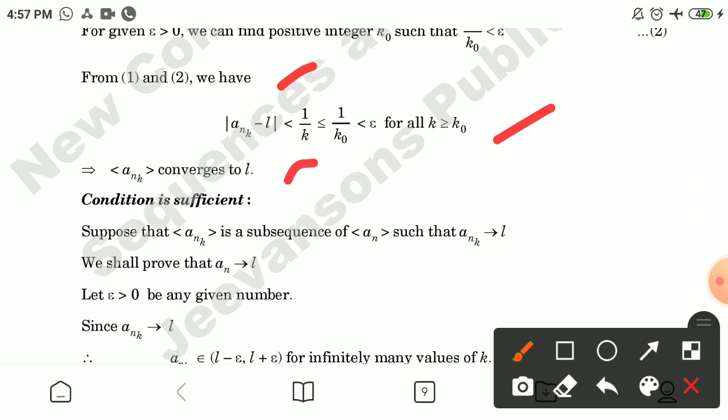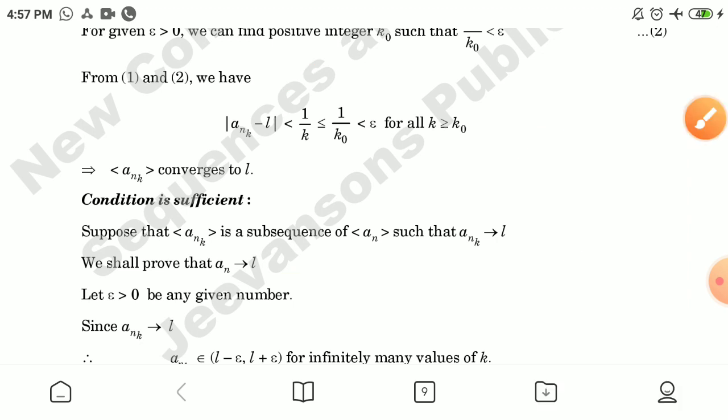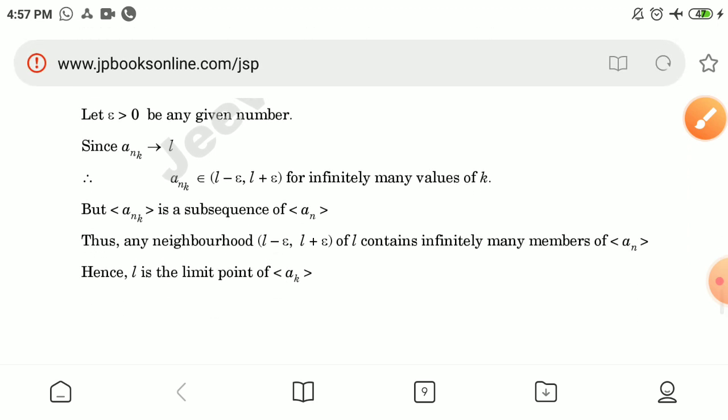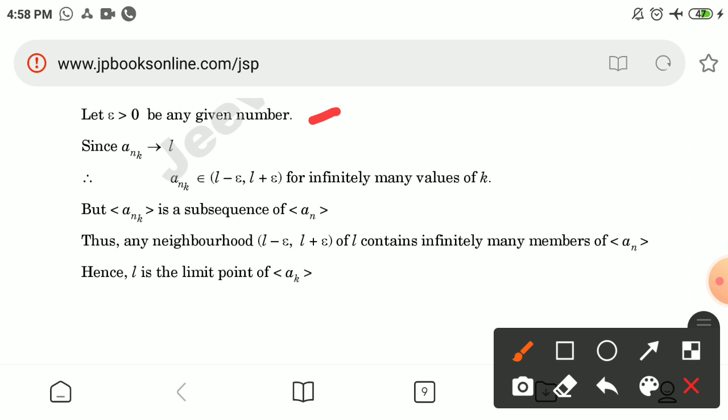Now, the condition is sufficient. Suppose that a_nk is a subsequence of a_n such that a_nk converges to L. Now, we shall prove that L is a limit point of a_n. Let epsilon greater than 0 be any given number. Since a_nk converges to L, a_nk belongs to (L - epsilon, L + epsilon) for infinitely many values of k. But a_nk is a subsequence of a_n. Thus, any neighborhood (L - epsilon, L + epsilon) of L contains infinitely many members of a_n. Hence, L is the limit point of a_n.